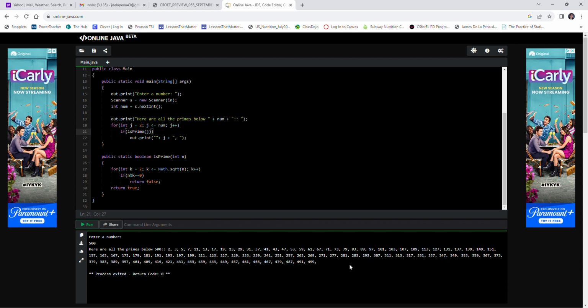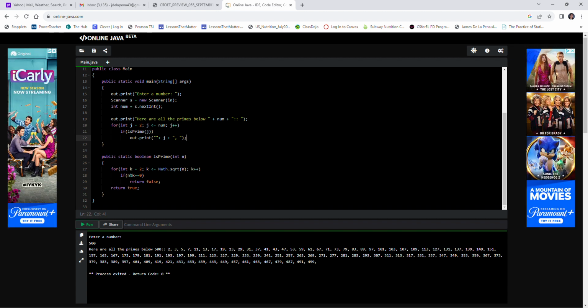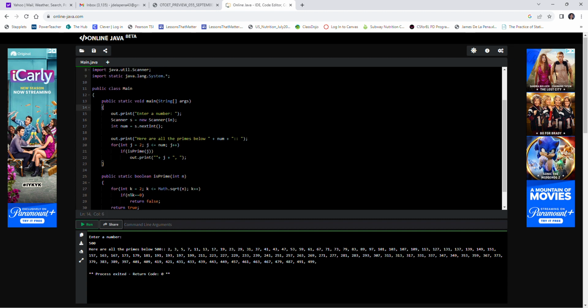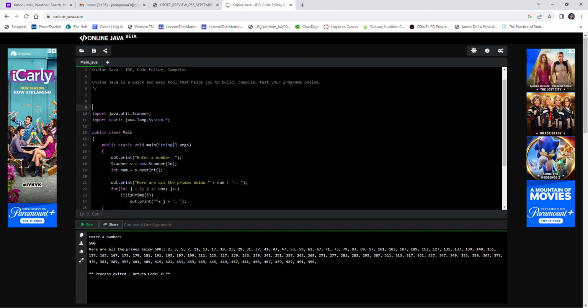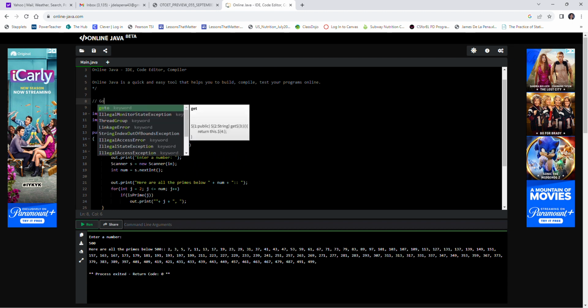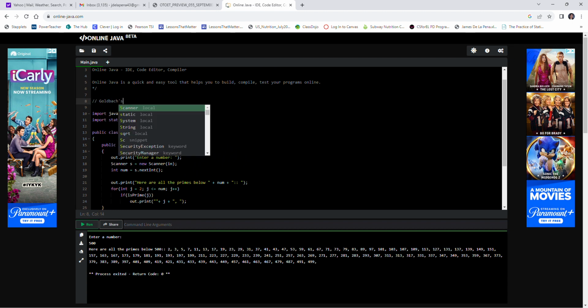So I thought what would be kind of interesting, because we have a prime number generator at our disposal, there's a number of different things that we can investigate involving primes, because the distribution of prime numbers is not very well understood in the mathematical community at large right now. And so what comes to mind is Goldbach's conjecture. So let me go up here in a comment and let me see if I can talk about Goldbach's conjecture.